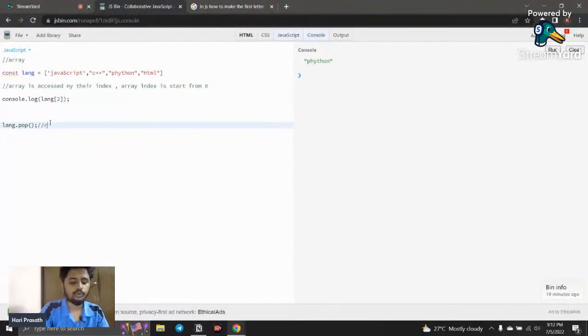It removes a value from the array, and it removes from the last. That means it removes the last value in the array. We can consider this as last comes first.